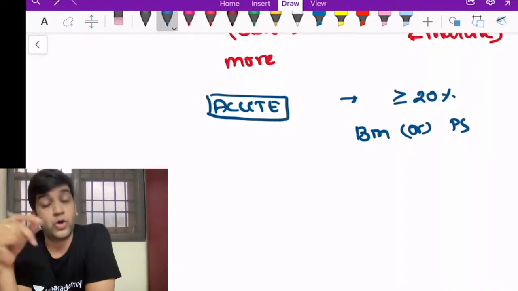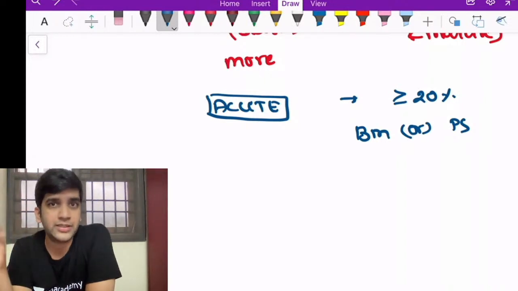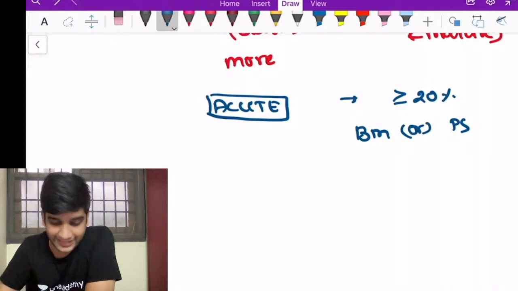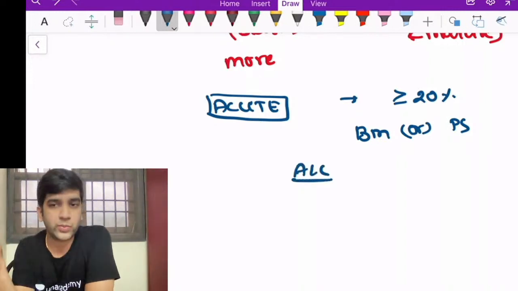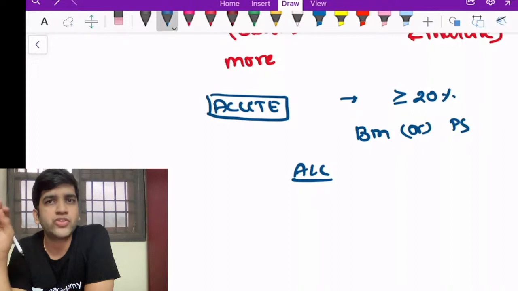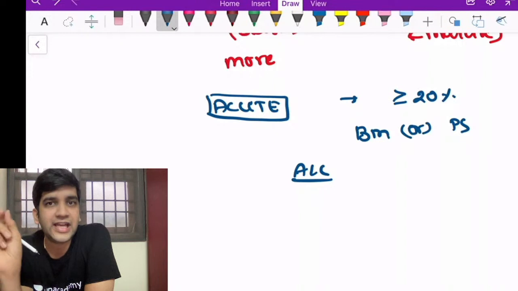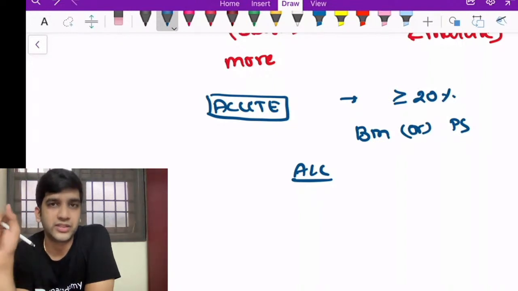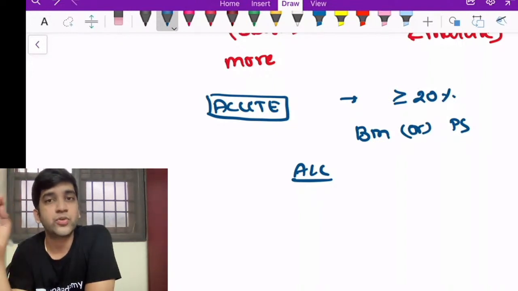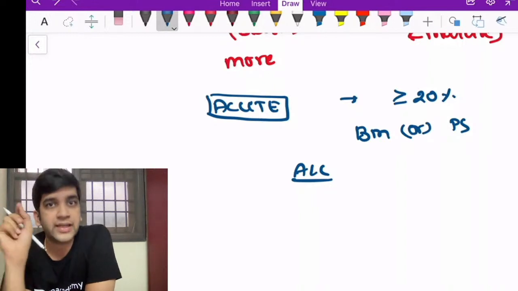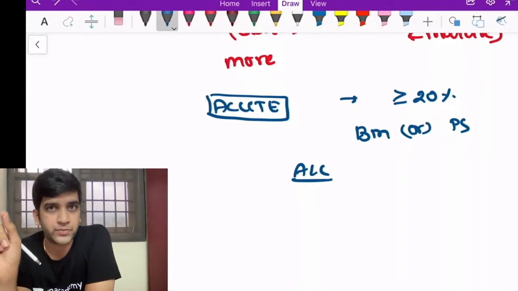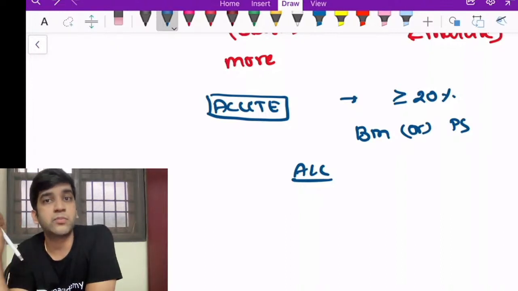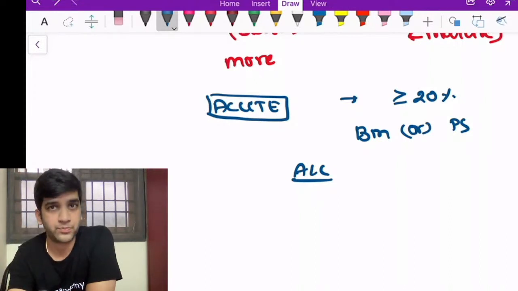So diagnosis should always be based on WHO or pathology textbooks. What Robbins or WHO says is that for a lymphoid leukemia, generally I don't require a cutoff for ALL. Why I don't require a cutoff is that the blast percentage in ALL will most of the time be in the 70s or 80s. I don't see any acute lymphoid leukemia with blasts of 20 or 30. It will always be high. It also follows up saying that if you want a cutoff, take more than 20%. There are a few treatment guidelines which consider more than 25% as a limit to evaluate the response to therapy, not for diagnosis.